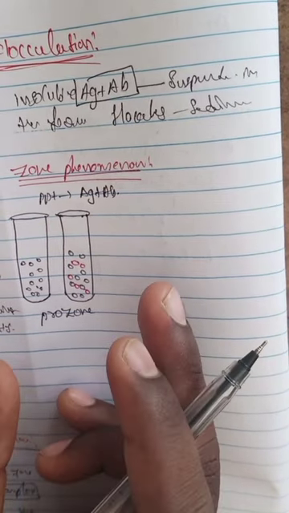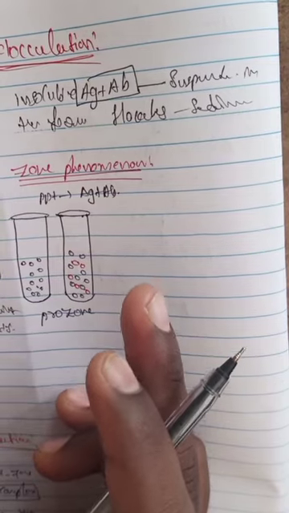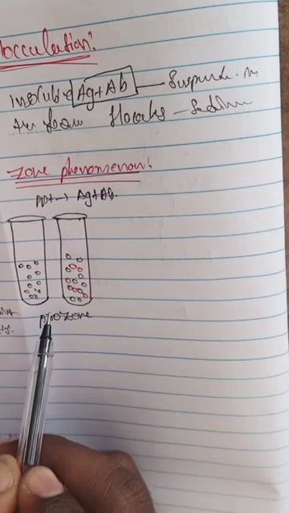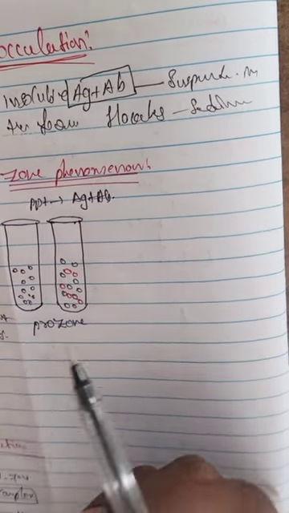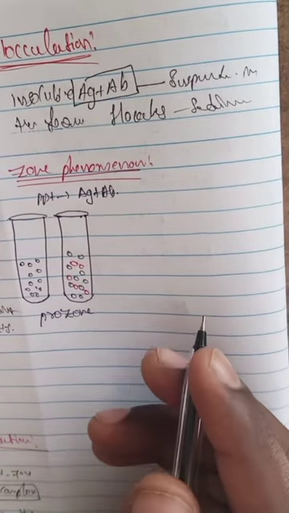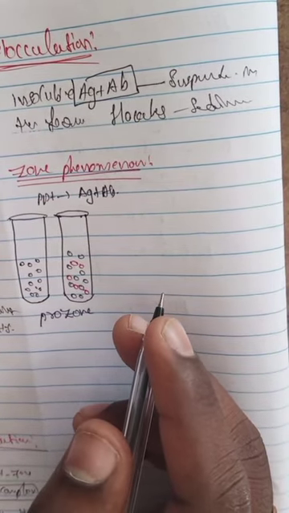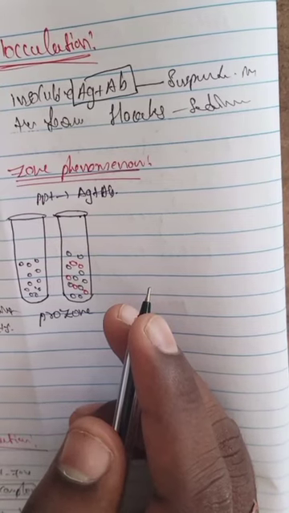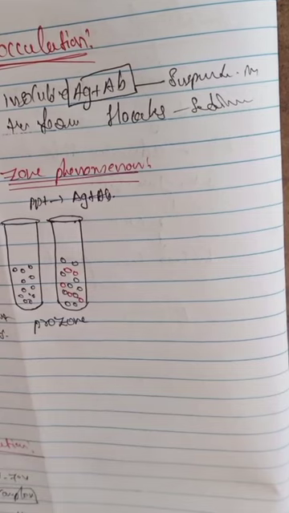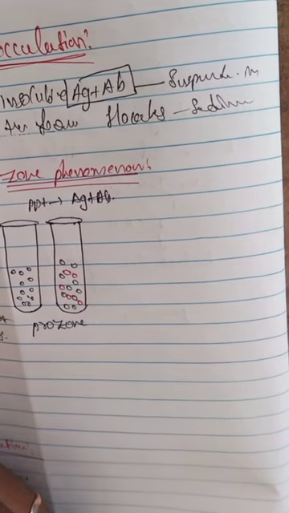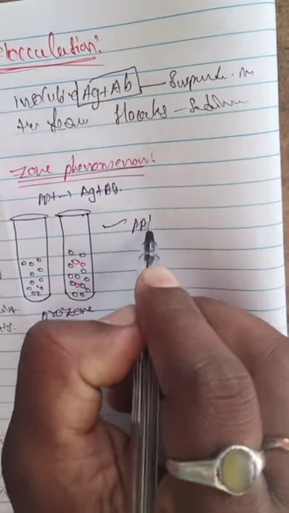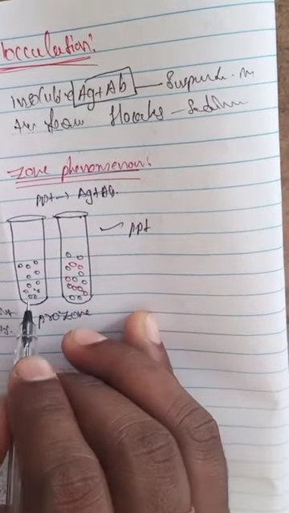The amount of precipitation in different tubes is plotted, resulting in three different phases: the prozone, the post zone, and the equivalence zone. In the prozone, precipitation will be minimal or absent, and some uncombined antibodies are present.